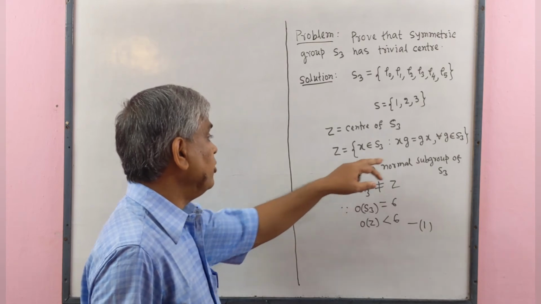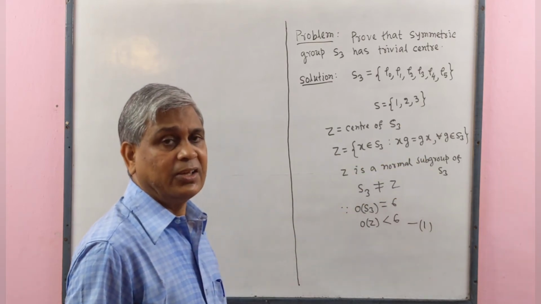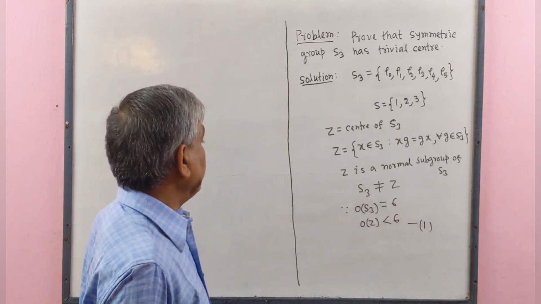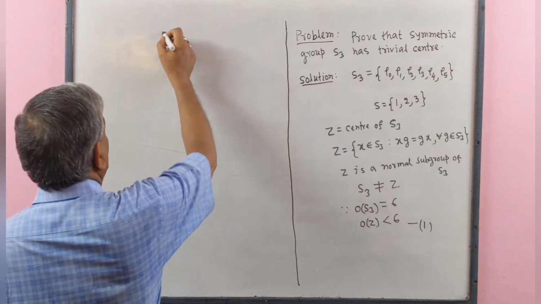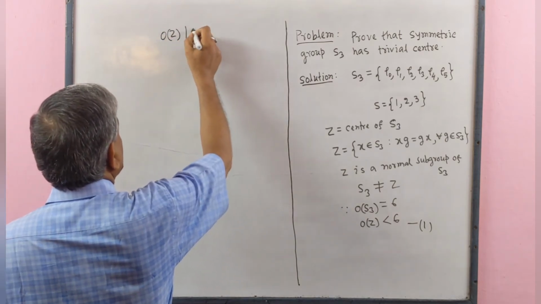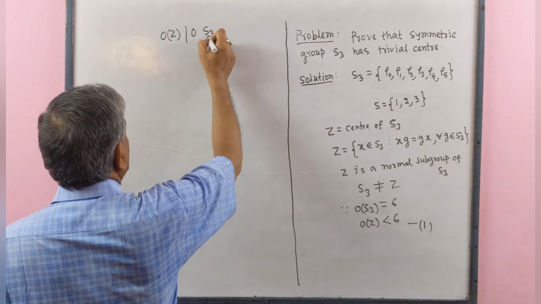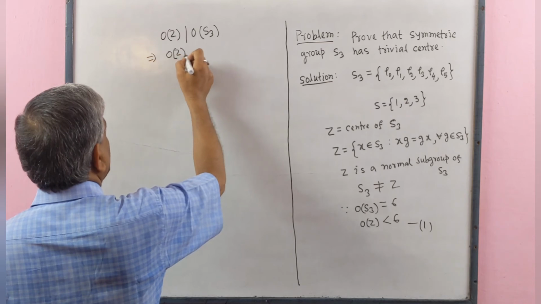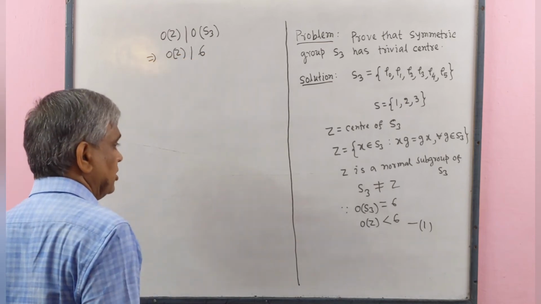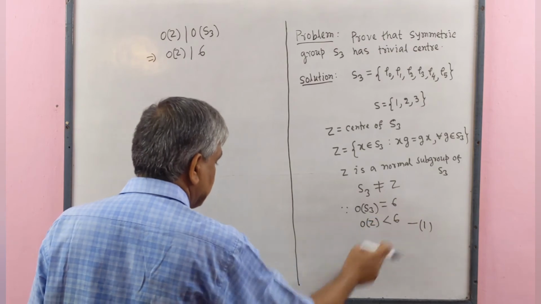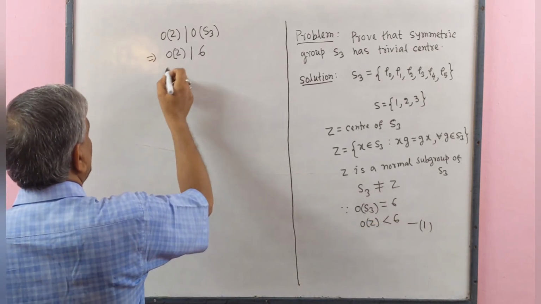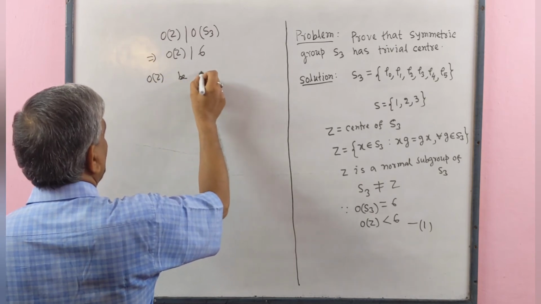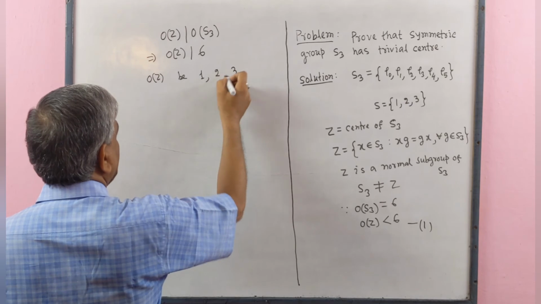Since Z is a normal subgroup of S3, that is a subgroup of S3, therefore by Lagrange's theorem, the order of Z divides the order of group S3, which implies that the order of Z divides 6. Since the order of Z is less than 6, therefore the possible values of the order of Z are 1, 2 or 3.